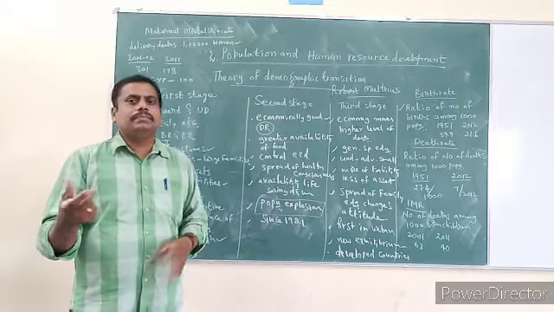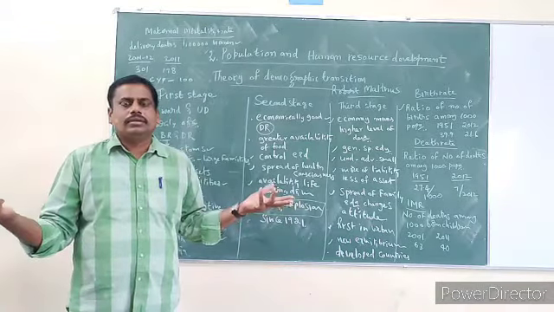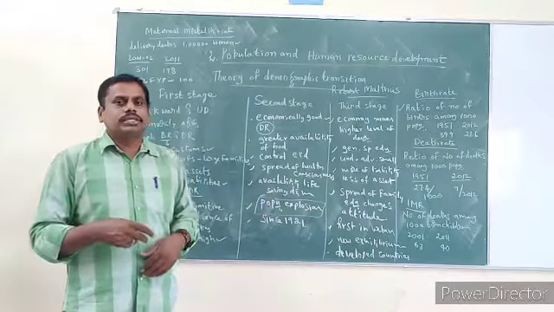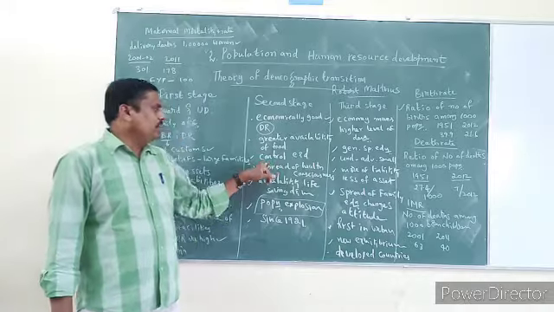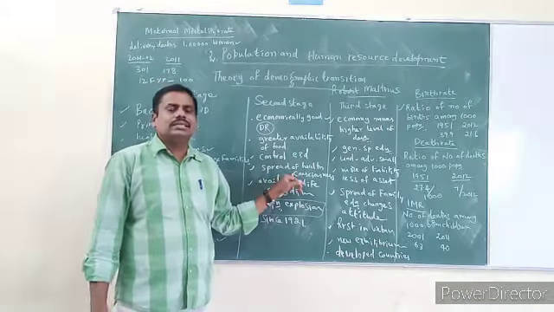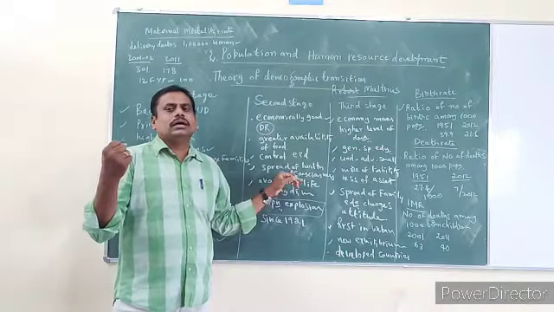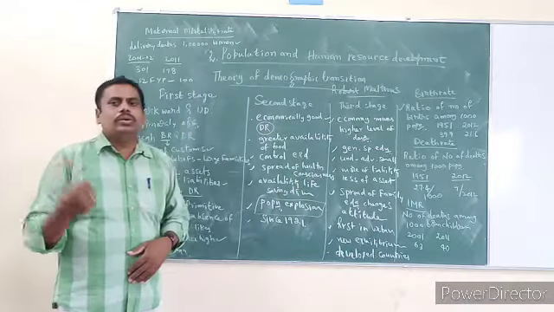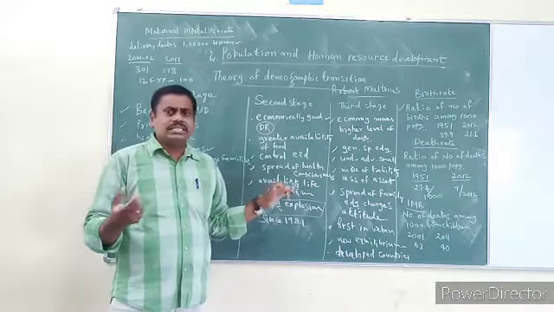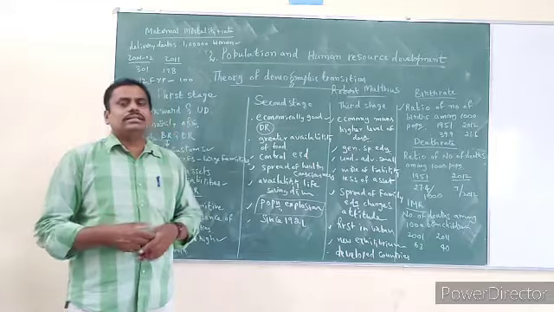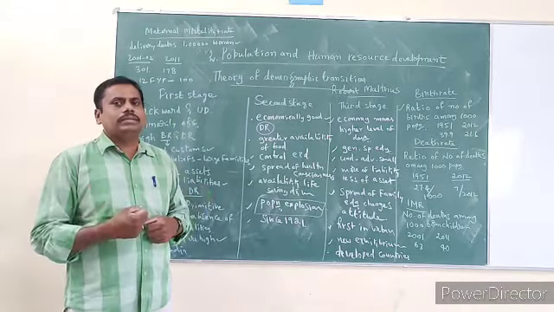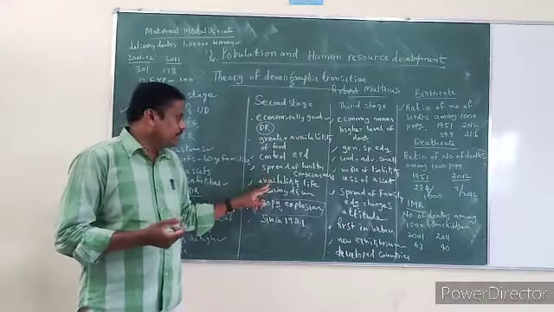If such diseases came, there was no care, there was no treatment. Because of that, people used to die. Understand? So in that way, with the control of epidemics and diseases and the spread of health consciousness, people got consciousness about their health and they know that prevention is better than cure. They take all the steps to have good health. Because of that, death rates actually come under control.